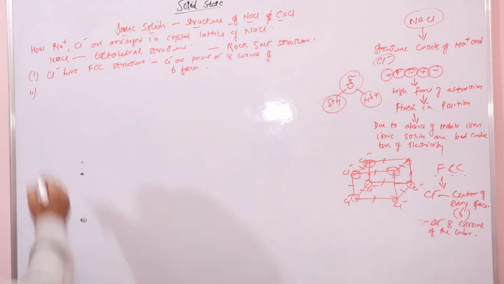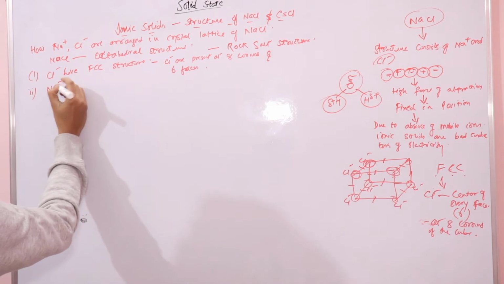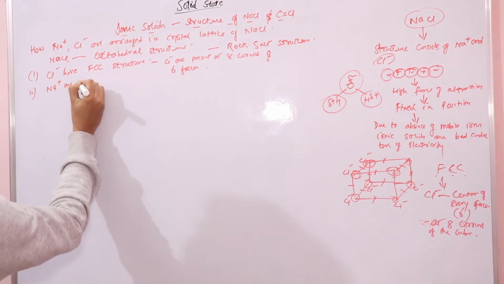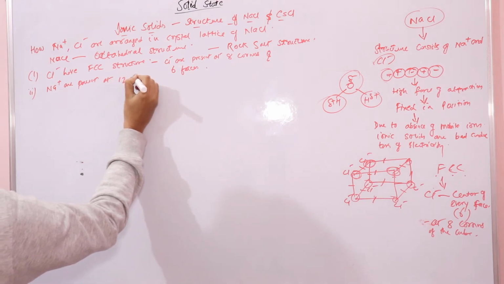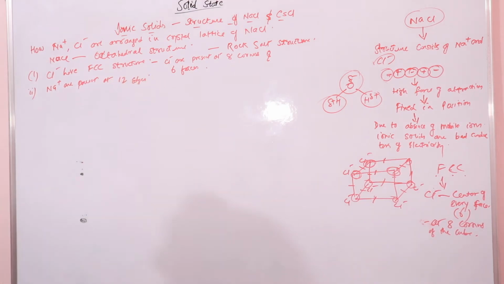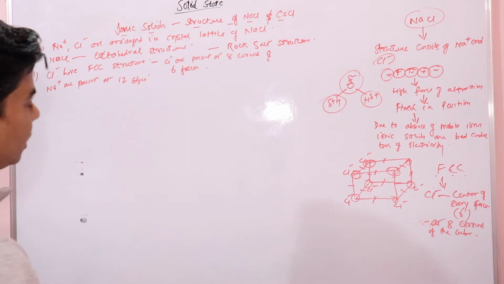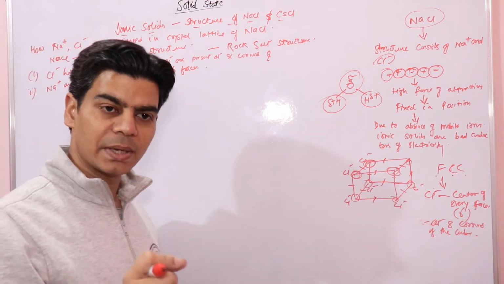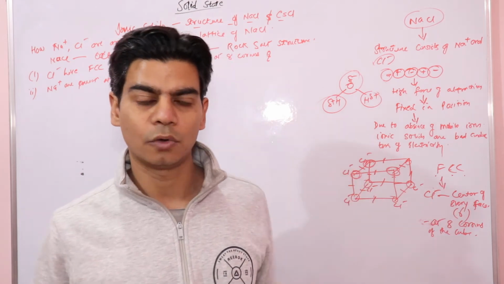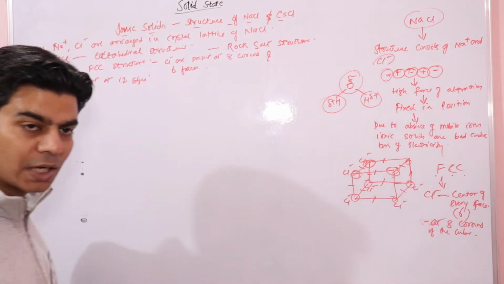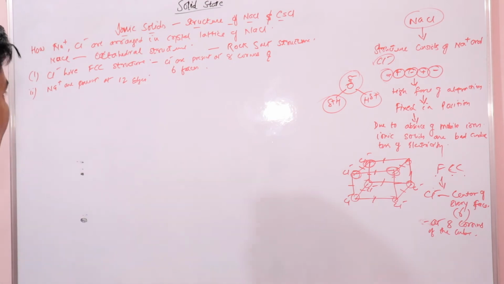So sodium ions are present at 12 edges. This is an edge center structure. Sodium ions are present at the center of every edge of the cube, where we have an octahedral void, right?